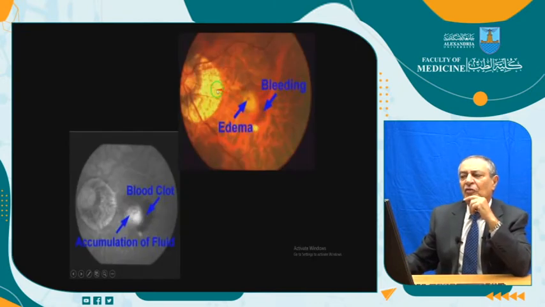This is another case of high myopia with what we call scleral crescent, stretching of the posterior pole and hemorrhage in the macular area.